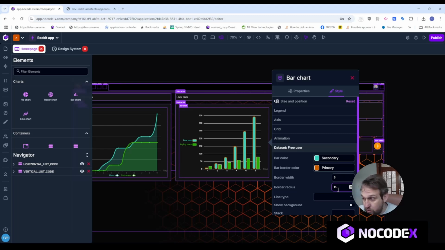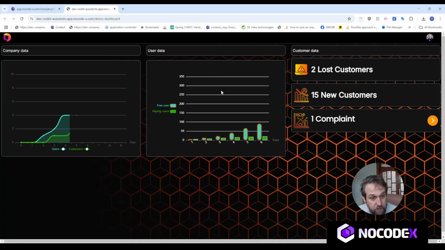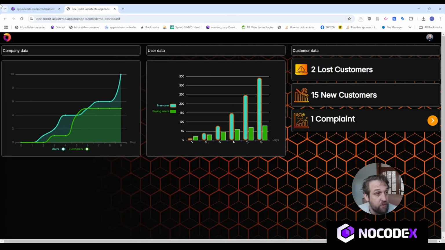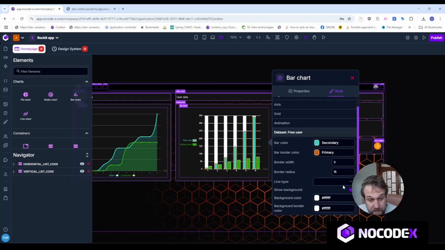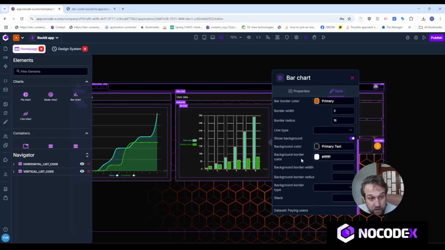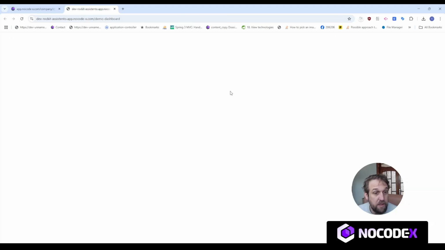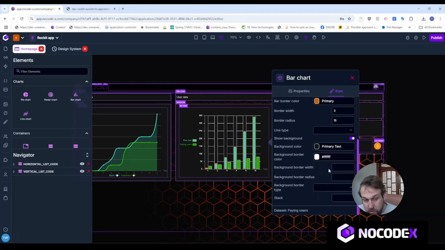So I have rounded corners like this. Let's just check how that looks. As you can see now, I have a bar with rounded corners. That's great. I can choose a line type. I can even choose to show a background for a certain bar. For example, here I have a black background. Let us see how that looks. As you can see, each of these bars, the free user bar, has now a black background. So there's a lot of options for you to play around with.